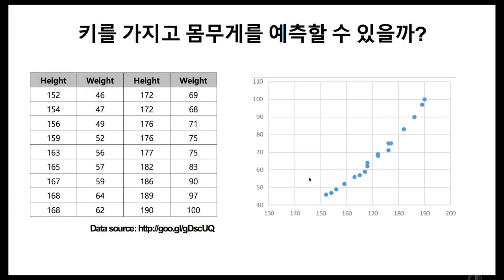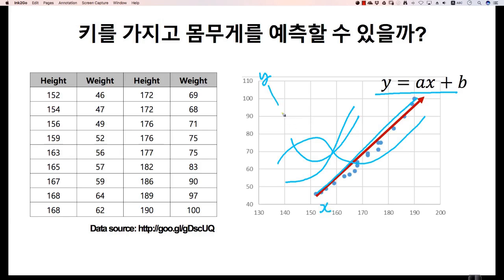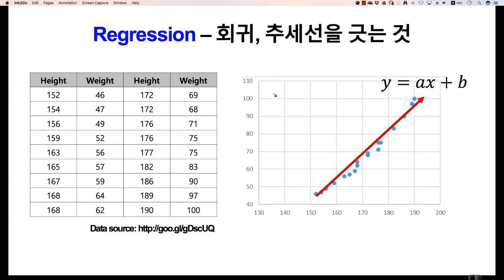So when we talk about the first type of machine learning, we might refer to predicting a line like y equals ax plus b. In fact, this line can ultimately be like this, or even like this, or it could be a line like this. But regardless of the line, it follows the data, predicting the y value based on the x value. It's a type of machine learning that predicts the y value based on the x value. We call this type of machine learning regression, or, well, some people in our country refer to it as prediction, but it seems a bit unclear. Since everything is a prediction, we will refer to it as regression rather than prediction in our lecture.